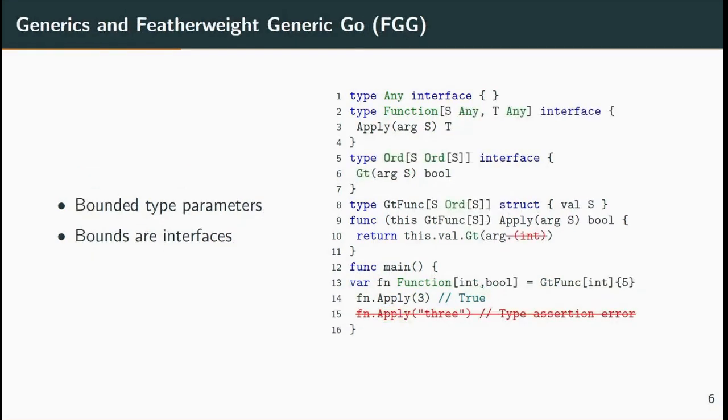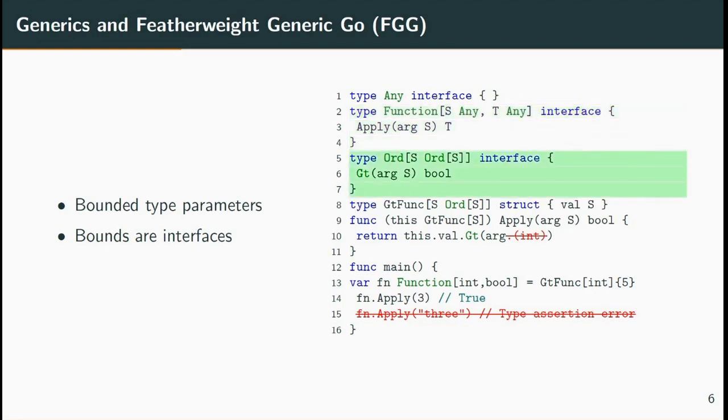Generics, also known as parameterized polymorphism, provide a clean mechanism to increase type specificity without compromising on code reusability. A key benefit of generics is that many programs that otherwise relied on runtime type assertions can be statically and efficiently checked by the type checker. Function now accepts 2 type parameters, S and T, representing the function's domain and codomain. Both S and T are bounded by the any interface. This means that these type parameters may only be specialized by types implementing any. In this case, that's not a very onerous requirement.